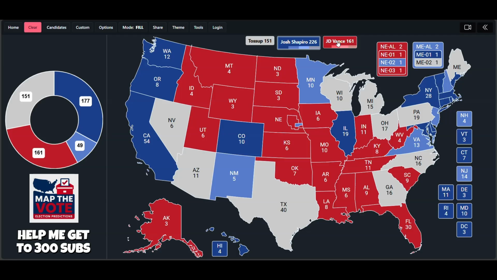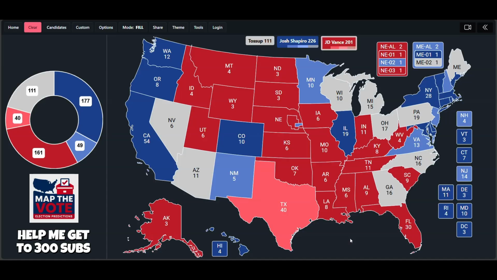Now, on the Republican side, I think J.D. Vance wins Texas by a likely margin. Even though Texas saw a huge swing towards Republicans in 2024, I do think Texas will somewhat revert. It will not be as close as it was in 2020 when Biden only lost Texas by 5.5 points. But I do think that Shapiro improves on Kamala Harris's margins. I think J.D. Vance wins Texas by high single digits against Josh Shapiro.